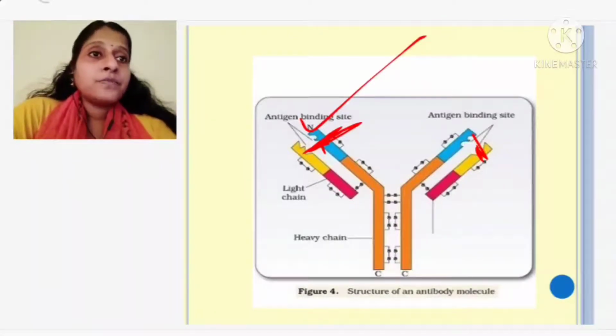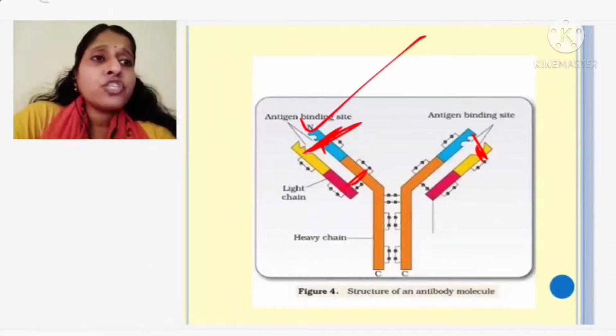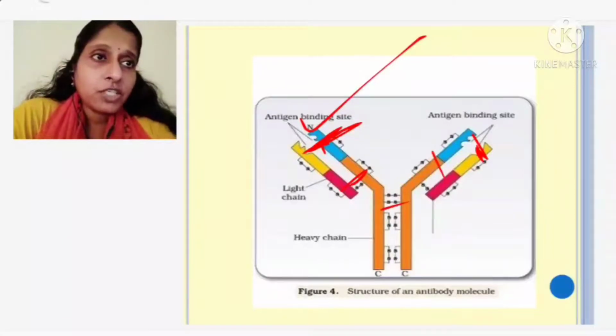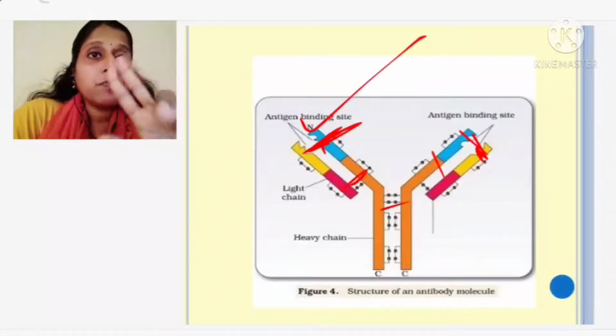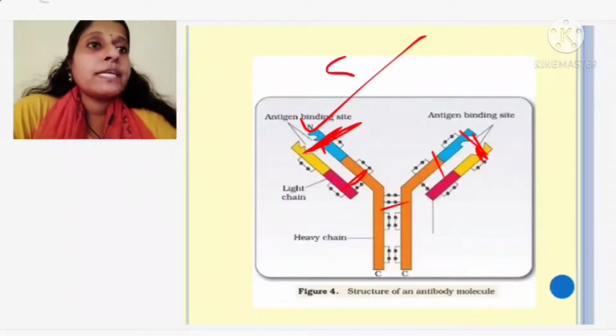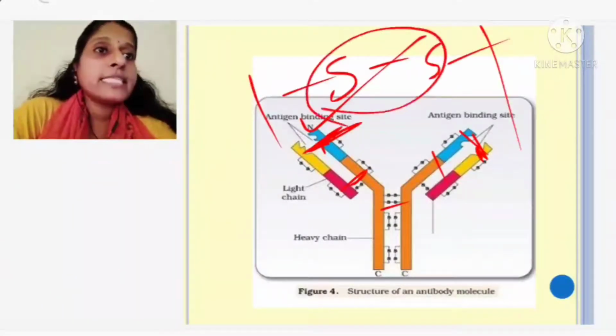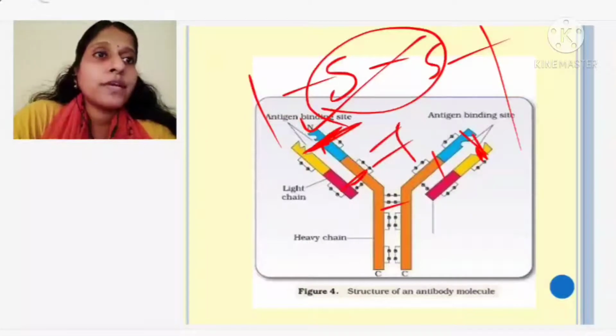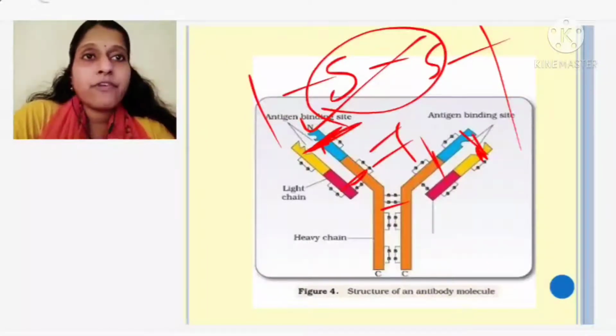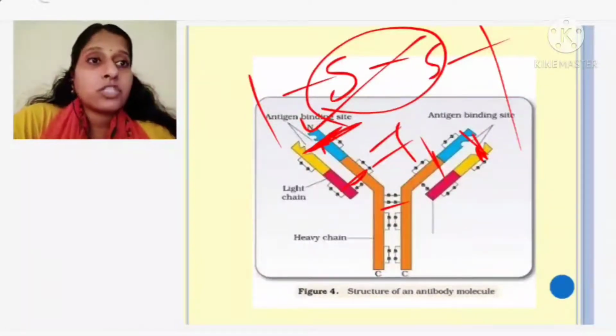Other than that, when you are seeing the light chain as well as the heavy chains, they are connected with one another with the help of disulfide bridge. So what is that bridge we call? We call it as disulfide bridge. So you can find two disulfide bridges. So that is the structure of this antibody.